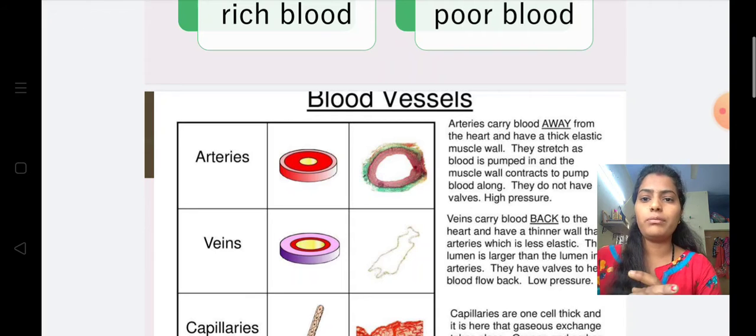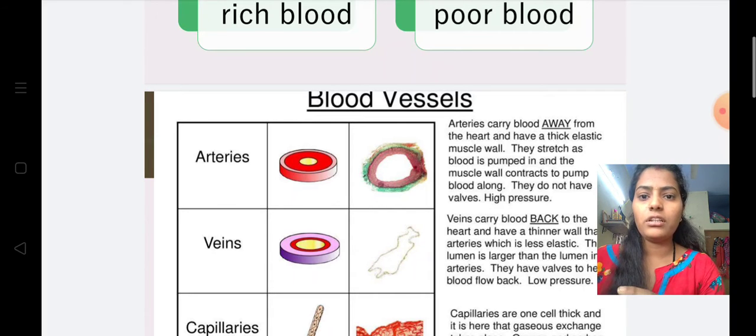This separation of the blood is carried out by means of the blood vessels, which are known as arteries, veins and capillaries. The arteries carry the blood from the heart to all over the body. So they mainly carry the oxygenated blood all over the body. So they have the thick wall, because they have to conduct the blood from the heart to all over the body. So the heart has the high pressure, so the wall of the arteries is thick,